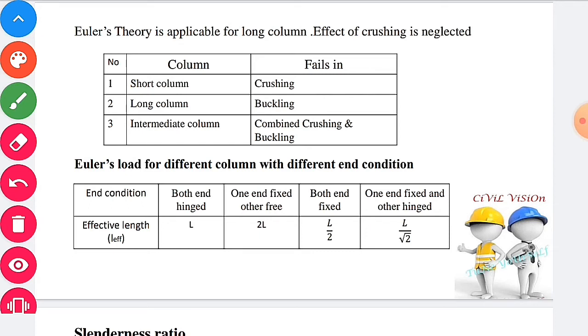Some of the support conditions for effective length: both ends hinged, effective length equal to L. Example, bridges. One end fixed, other end free, like chimneys, effective length equal to 2L. Both ends fixed, for framed structure, L by 2. One end fixed, other end hinged, effective length equal to L by root 2.